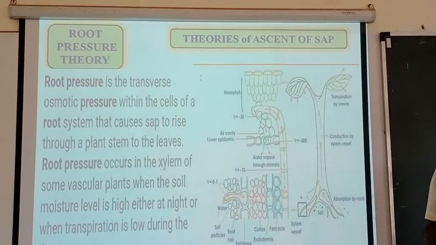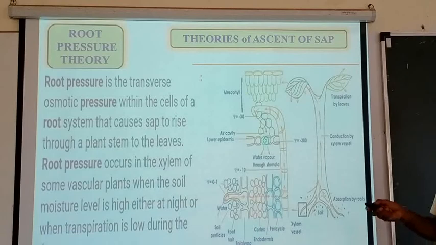It means when there is moisture in the soil and a low rate of transpiration, osmotic pressure increases the absorption of water, and this water is pulled into the stem and finally transported upward. In this way, osmotic pressure plays a role in upward movement. Because this osmotic pressure is created in the root, it is called root pressure.